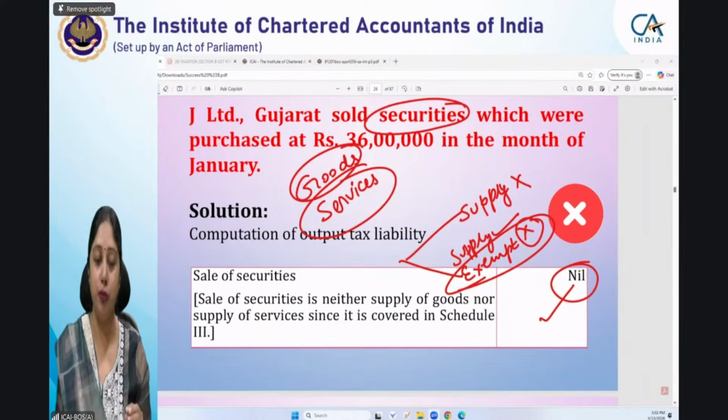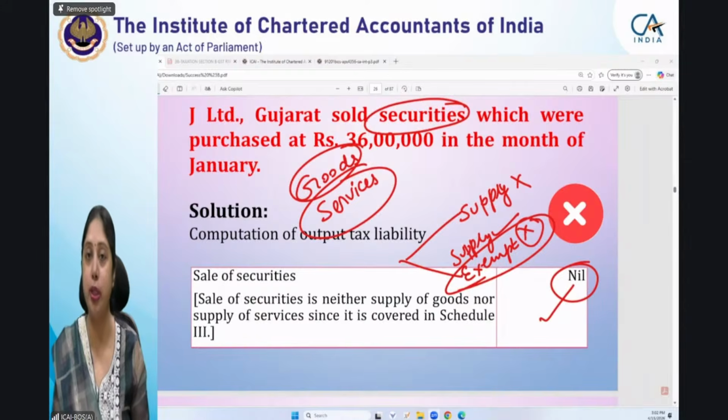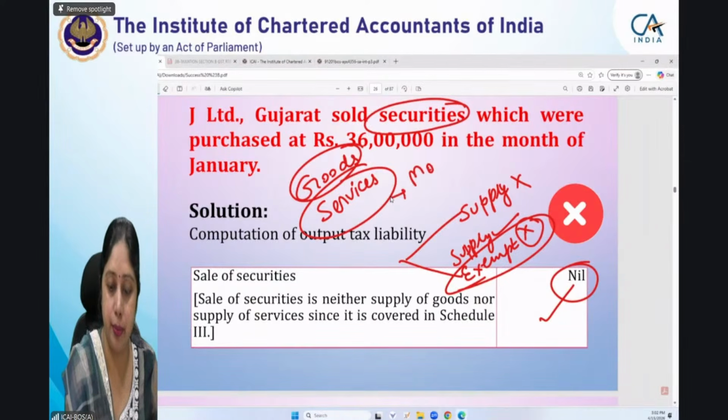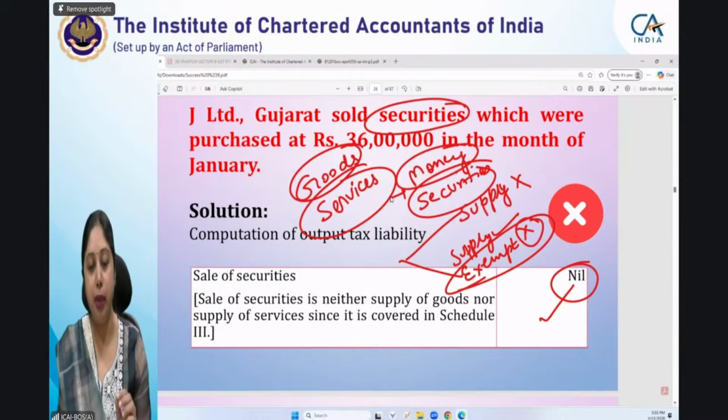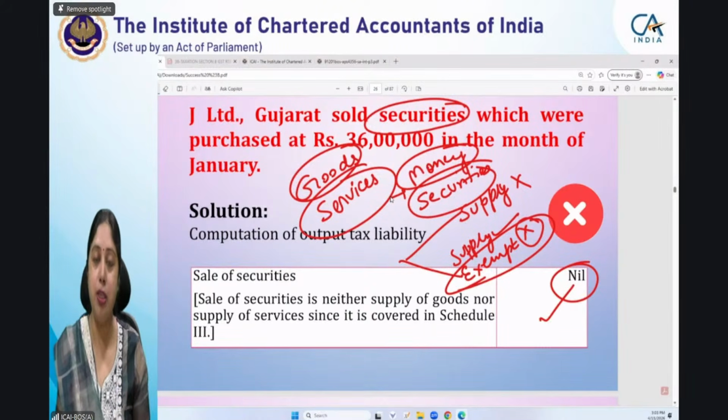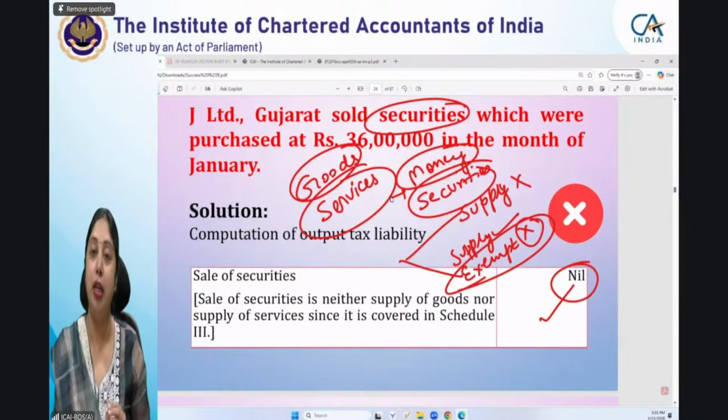Now, in the definition of goods as well as in the definition of services, there were 2 exclusions. One was money and the other was securities. ये दोनों ही चीजें दोनों डेफिनेशन से बाहर थी. यानी money was neither goods nor services. गुड्स भी नहीं थी, सर्विसेज भी नहीं थी, और सिक्योरिटीज भी गुड्स भी नहीं थे, सर्विसेज भी नहीं थे. दोनों की डेफिनेशन से मनी और सिक्योरिटीज को बाहर कर दिया गया था. जो students who have not yet done the chapter of supply thoroughly, or who might have skipped this point, please memorize this particular point, that securities and money, these are the 2 things which are outside the definition of goods, outside the definition of supply.